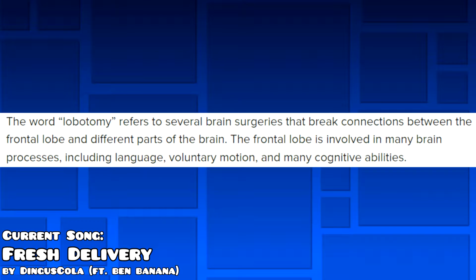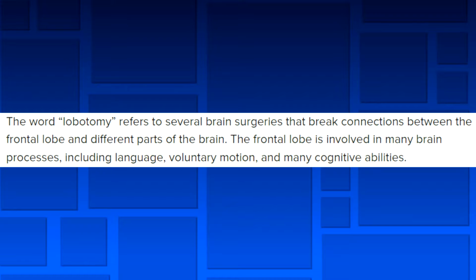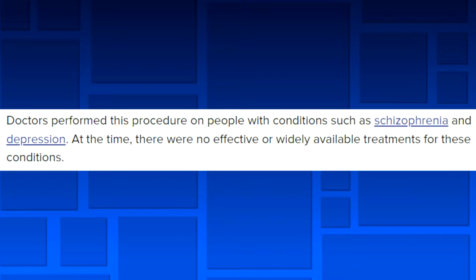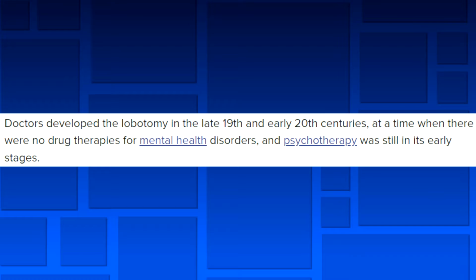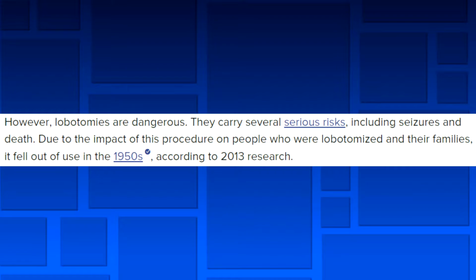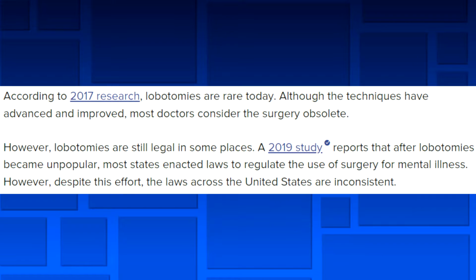The word lobotomy refers to several brain surgeries that break connections between the frontal lobe and different parts of the brain. The frontal lobe is involved in many brain processes, including language, voluntary motion, that kind of thing. Lobotomies became popular in the 1930s as a treatment for certain mental health conditions such as depression, at a time when there were no drug therapies for mental health disorders and psychotherapy was still in its early stages. However, lobotomies are dangerous, carrying several serious risks like seizures. Lobotomies are rare today, however, they're still legal in some places.